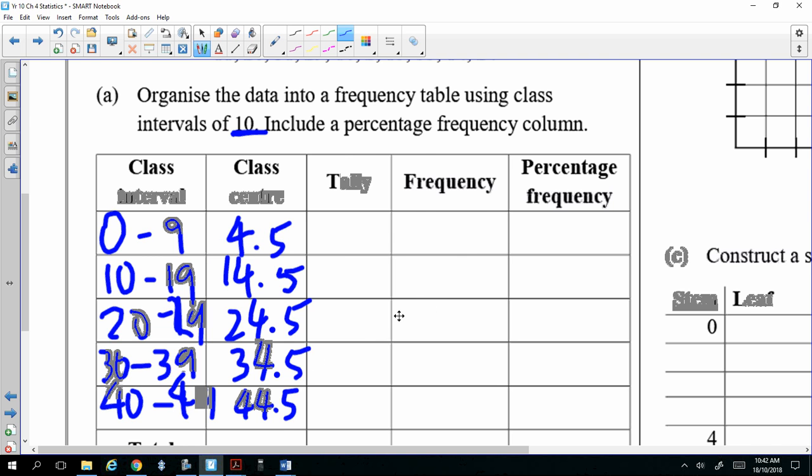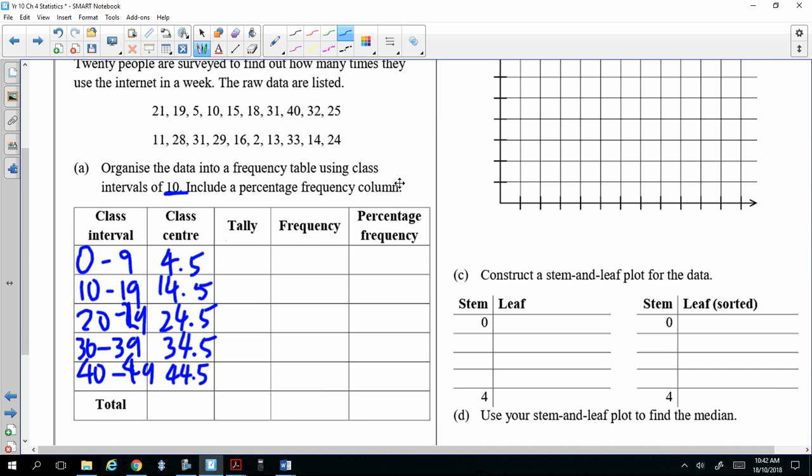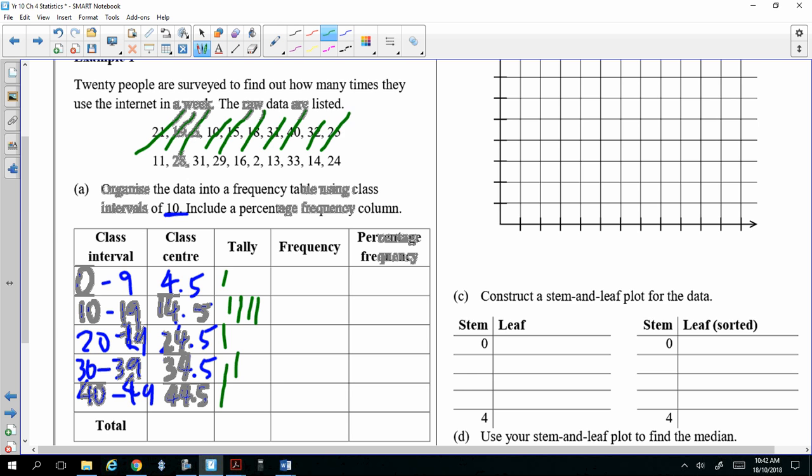And once you complete these, you can just put them into a tally. So we just have to cross out the first one. 21 belongs to this class. 19 belongs to this class. 5. And just continue until you get all the data down. So we keep going. 10, 15, 15 here, and then 18 is also here. 31 is here. 40 is here. 32 is here. 25, and then 11 again. So when you reach 5, draw a cross. So you have 5 in a group.